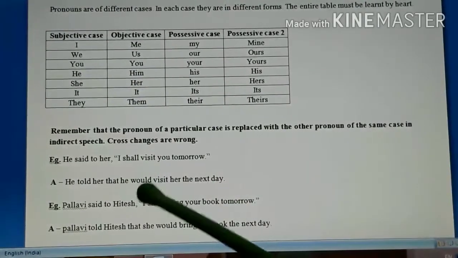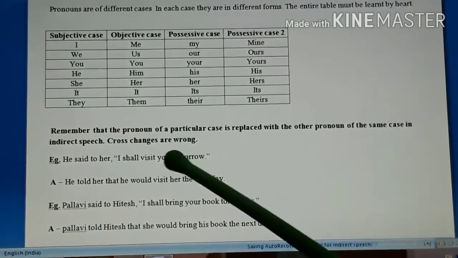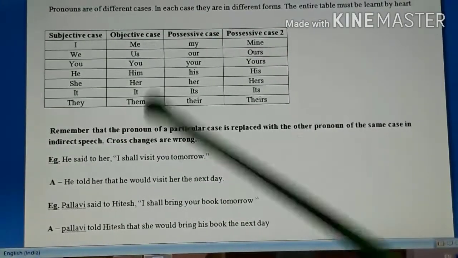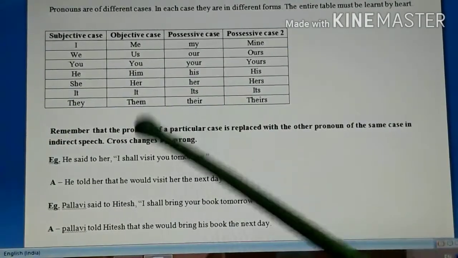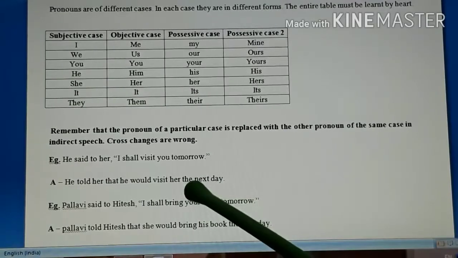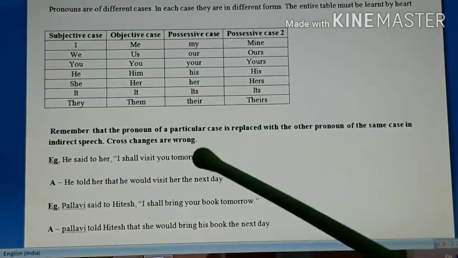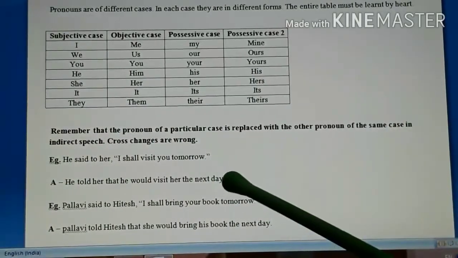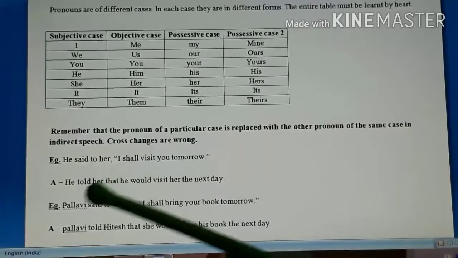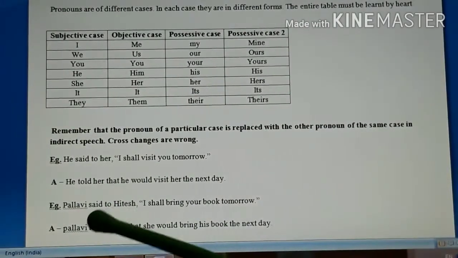That he would visit. You refers to her, and you is at the place of object. So here for you referring to her, that's why we have taken her over here, because it is at the place of object. So objective case pronoun should be used for that. And tomorrow will become the next day. So students, here pronouns are replaced from the same category. Just keep that in mind.